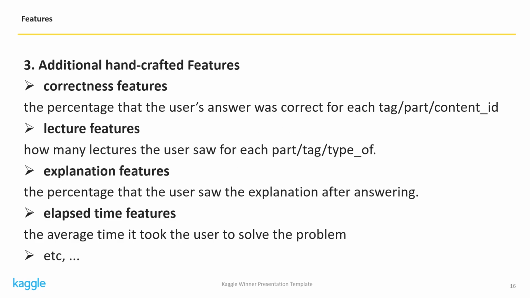Next, I will explain about my handcrafted features. I made 90 additional handcrafted features, and I will explain only some of them. For example, I made how many lectures the user saw for each part, tag, and type of, because my transformer model doesn't use lecture information as input. These 90 features are concatenated with the output of the transformer and not used as the input of transformer.